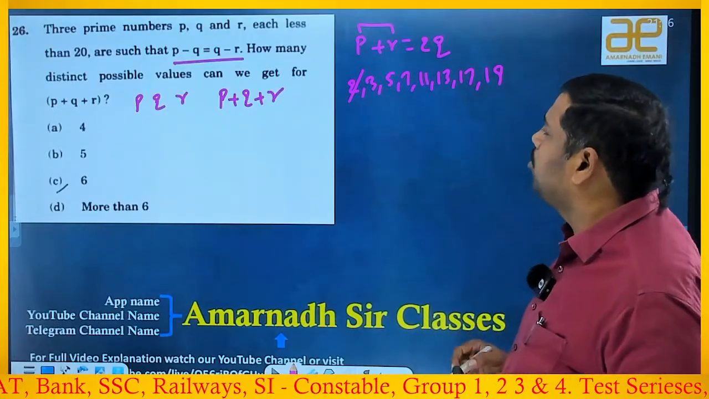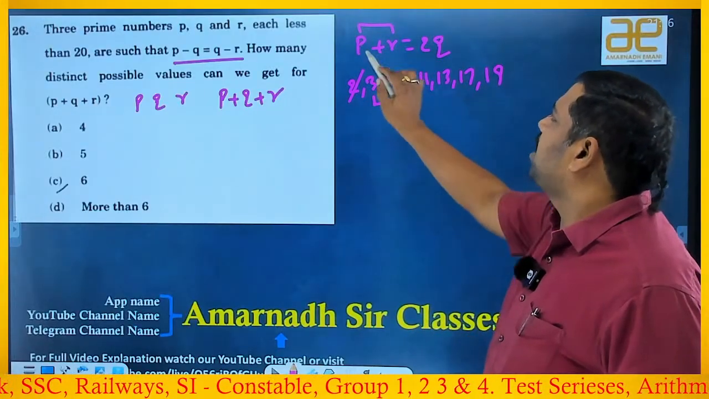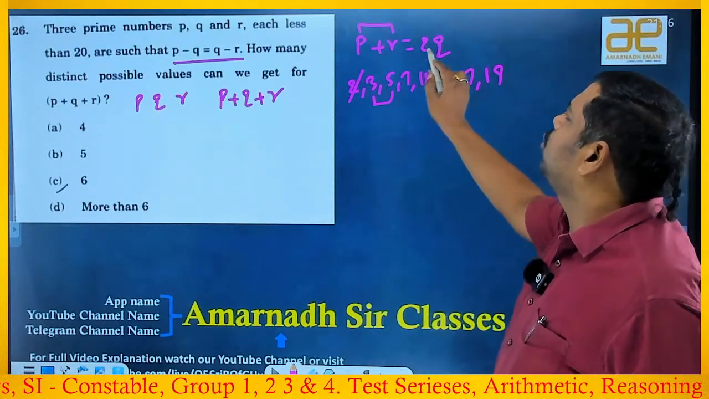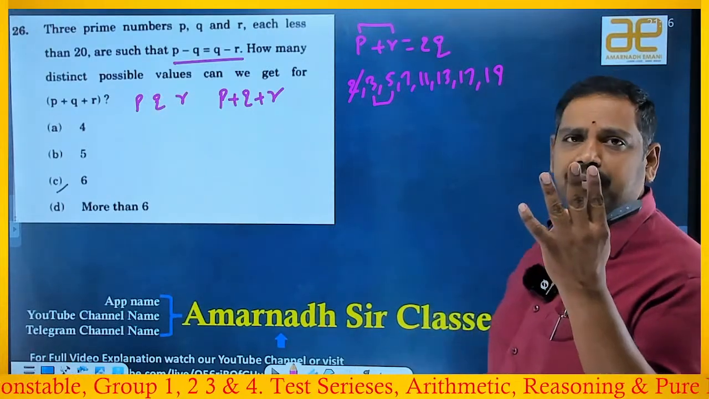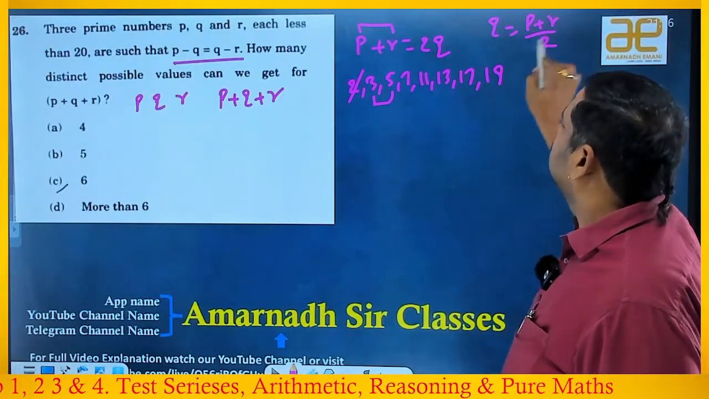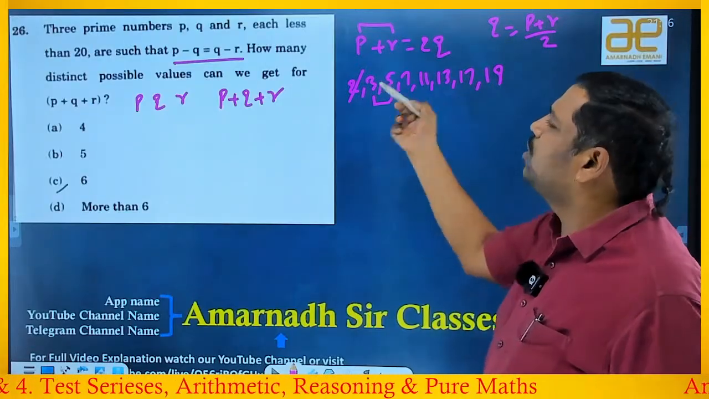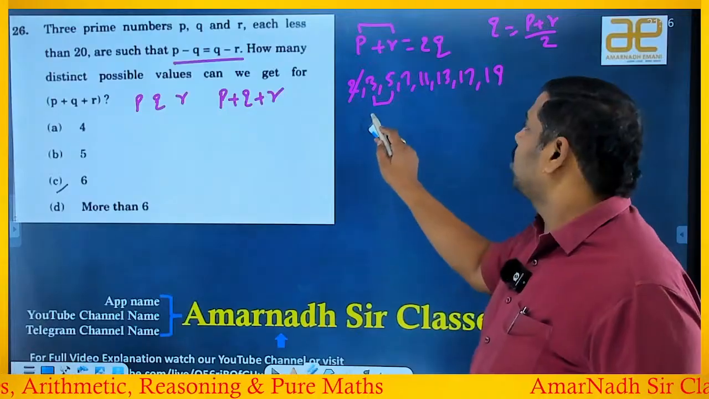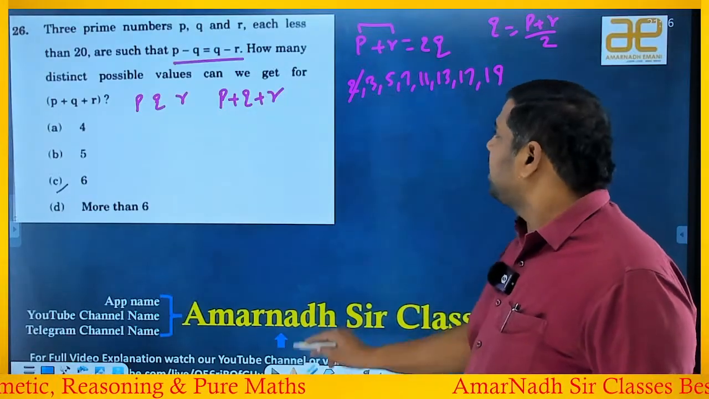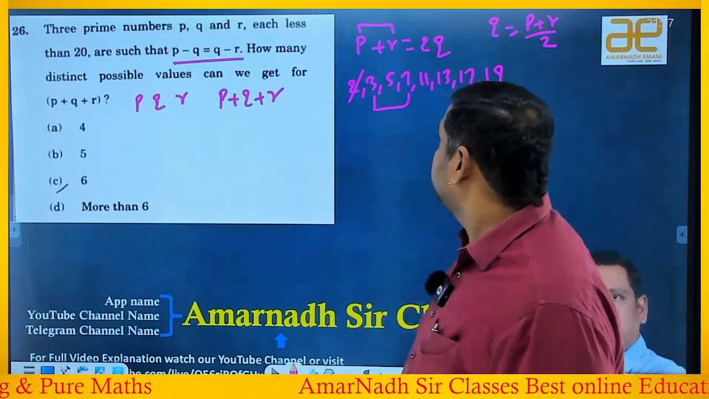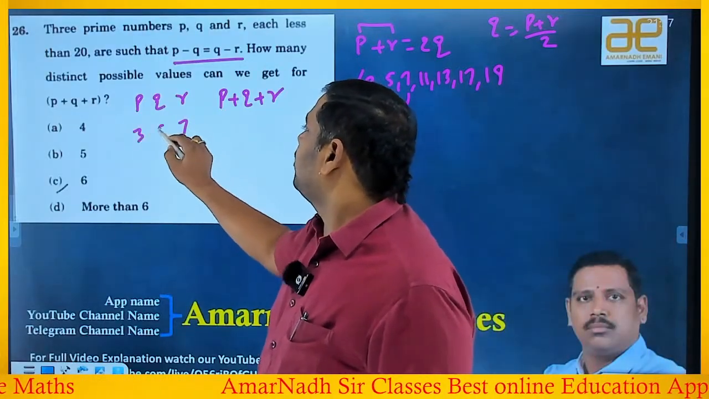Now if I take these combinations, suppose I take 3 and 5 as P and R. Then the sum will be 8. 2Q is 8 means Q will be 4 only. Means Q is nothing but P plus R by 2. So 3 plus 5 is 8, by 2 means 4. 4 is not a prime number. So I should not take 3 and 5. Next, suppose I take 3 and 7. 3 plus 7 is 10, by 2 means 5, which is a prime number. Yes, I can take 3, 7 and 5.